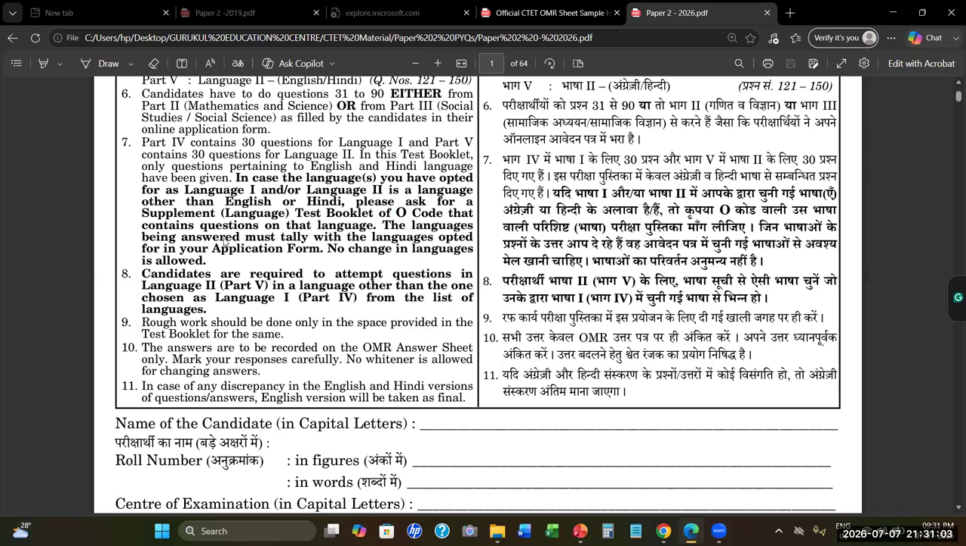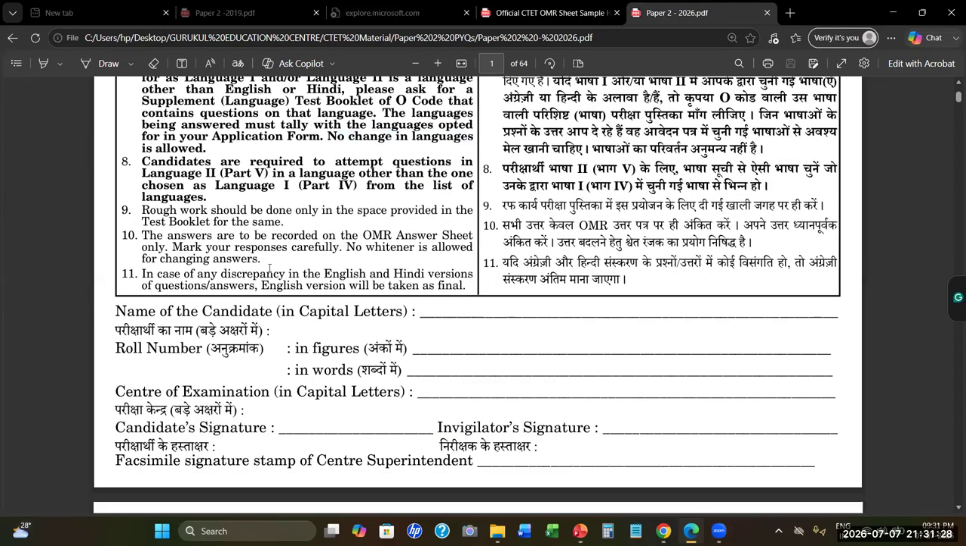The languages questions you are answering and the language you filled in the application form must both be the same. No change in language is allowed. Candidates are required to attempt questions in language 2, part 5 in a language other than one chosen as language 1, part 4 from the list of the languages. This I have already told you. Next is